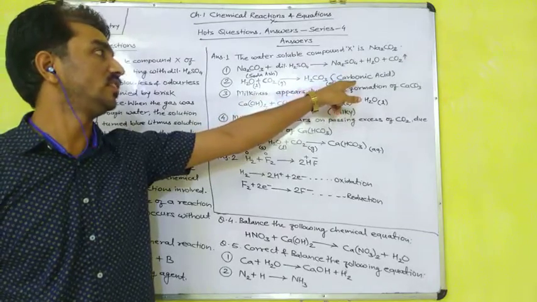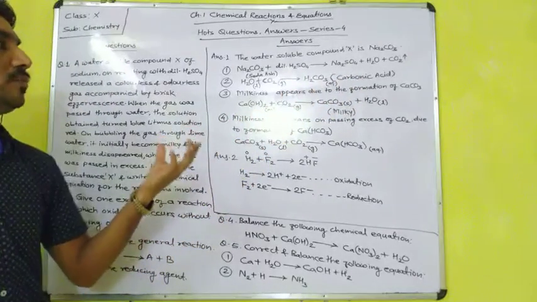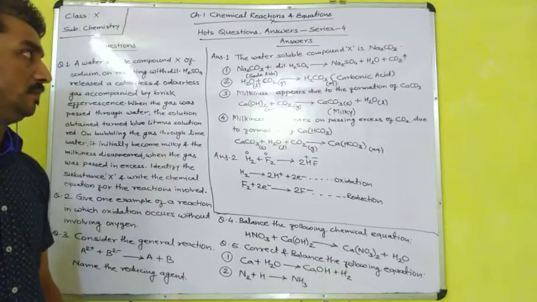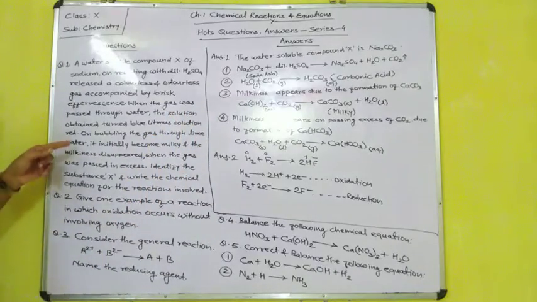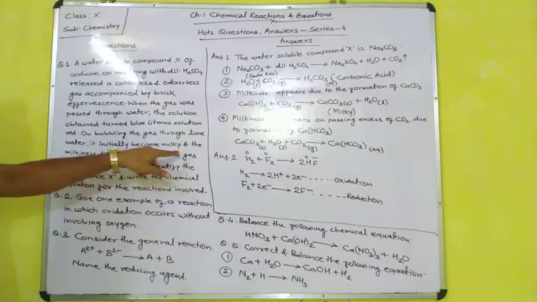In the chapter on acids, bases and salts, you have to read that an acid turns blue litmus solution or blue litmus paper into red color. Now the third sentence is telling that on bubbling the gas through lime water, it initially becomes milky.